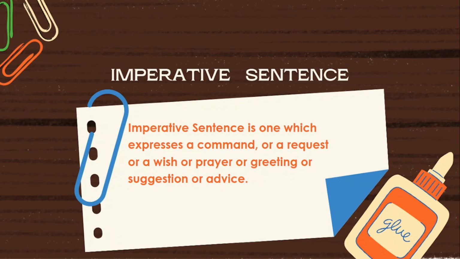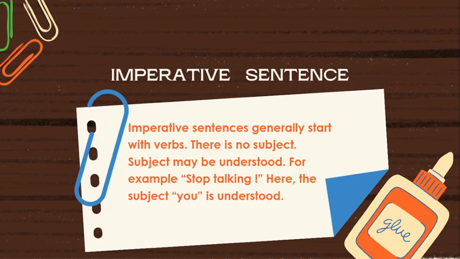Let me explain with examples. Imperative sentences generally start with verbs. There is no subject. Subject may be understood. For example, stop talking. Here the subject you is understood. It means generally 90% of imperative sentences start with verbs. 90% only. But 10% exception cases are there.